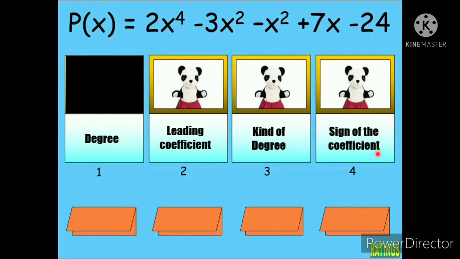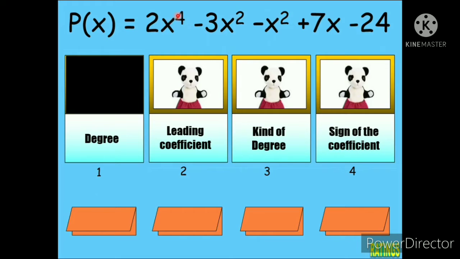Ayan. So, ano yung degree? What is the degree? Saan natin makikita yung ating degree? Of course, the degree is always the highest exponent na makikita mo dito sa given. So, ano nga ba ang highest exponent? So, sa ating mga terms, ano yung mga exponent na meron dito? So, dito, syempre, sa 24, the exponent is 0. What about here? The exponent is 1. And dito, the exponent is 2. And dito, another 2. And dito, the exponent is 4. So, what is the degree? So, the degree is, of course, it's 4.